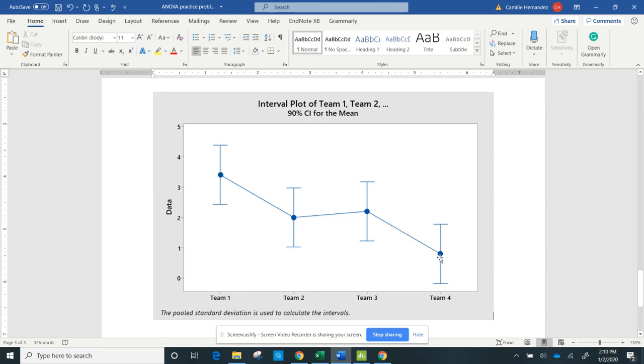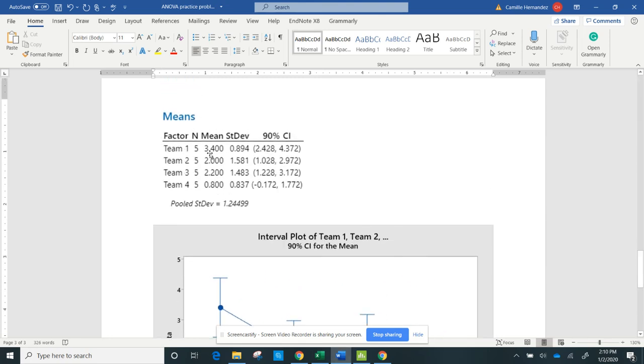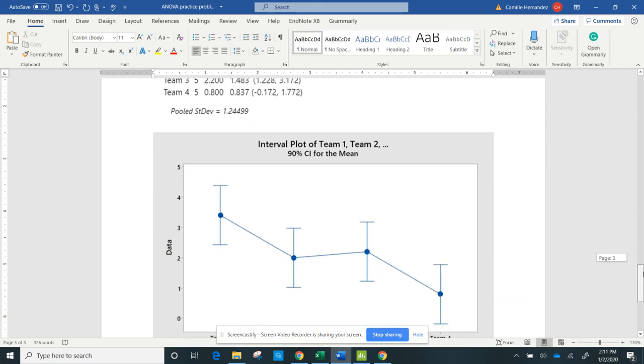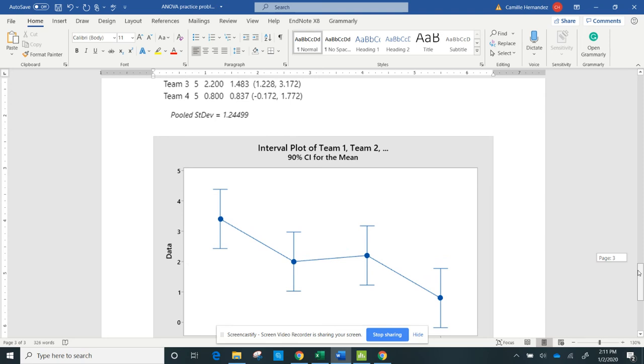because if I look across, it looked like the average for team 4 was under 1, and the average for team 1 was around 3.5. And again, I can go to my actual means. Oh, I was pretty close. Team 1, the average was 3.4, and team 4, it was 0.8. So again, these values right here, these means and these teams, are what's showing down here. And a cool thing here is, let me see if I can put it in the screen. For team 4, here is the mean, and here is the upper bound of that confidence interval, and here's the lower bound. Okay, again, I think something's going on. While these are similar, team 1 and team 4 are very different.